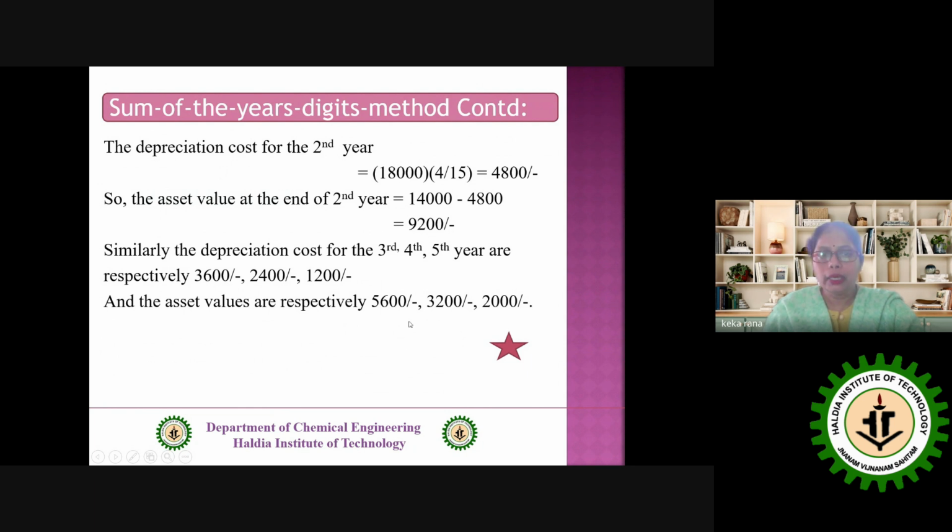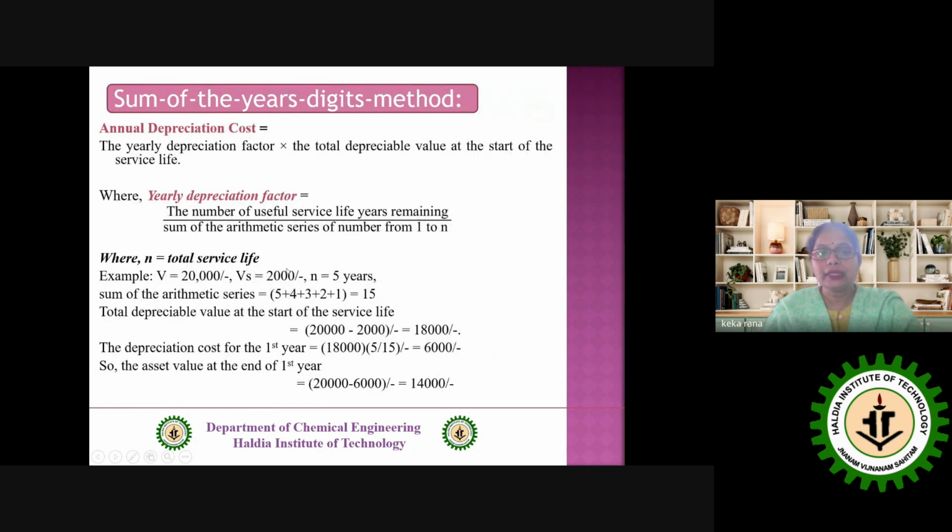Similarly, if we go for the third year, fourth year, fifth year, we have the depreciable amounts and respectively the asset values. Now look at the charm. If we completely find out the asset value up to the end of the service life, this particular value must be equal to the salvage value of the given problem. If it matches, that means your solution is okay.